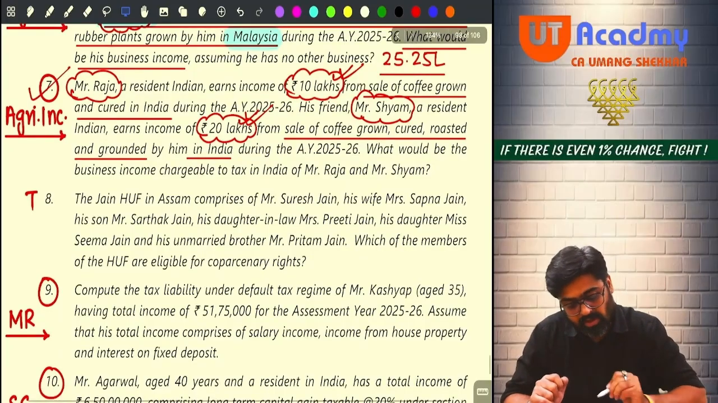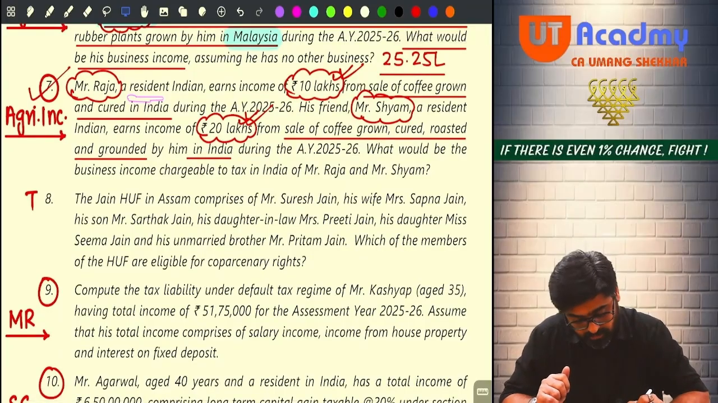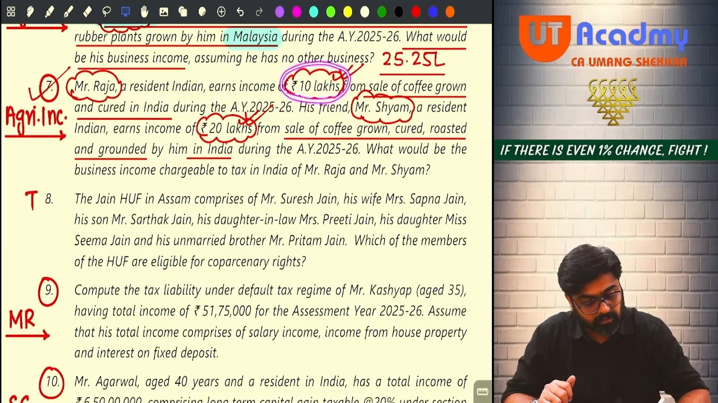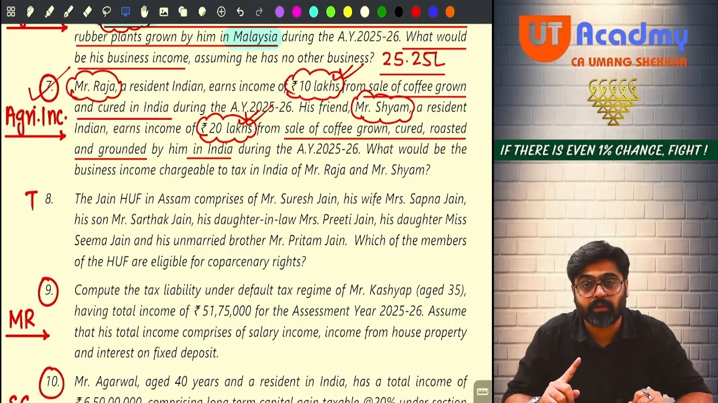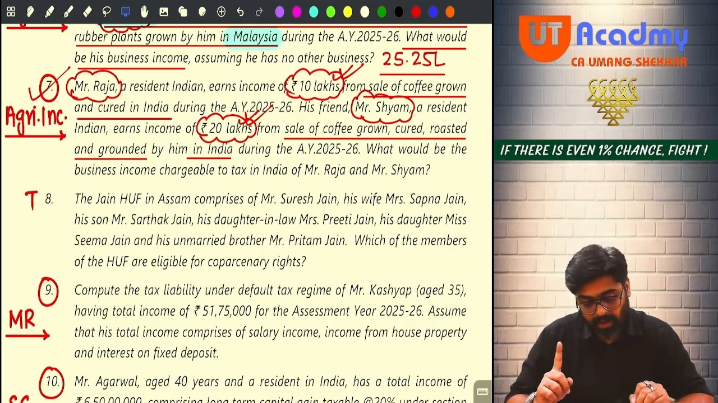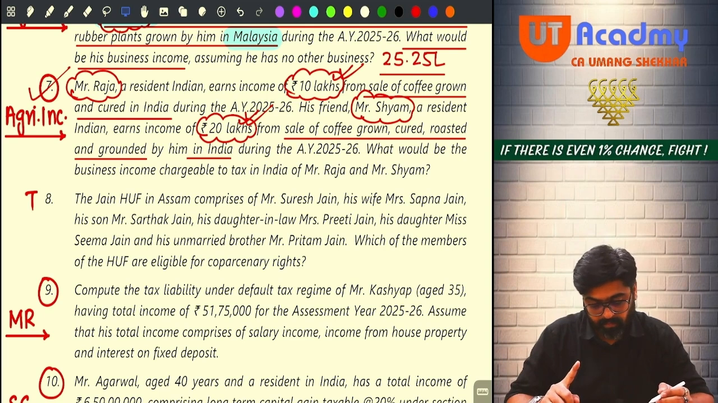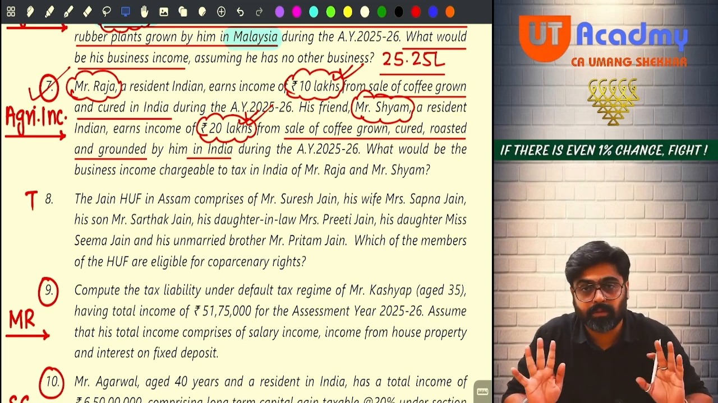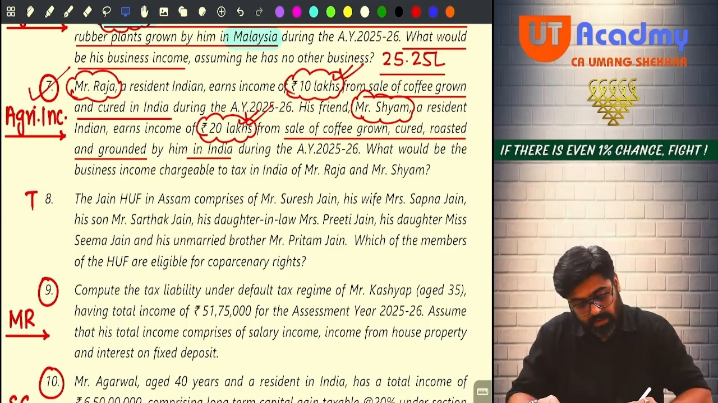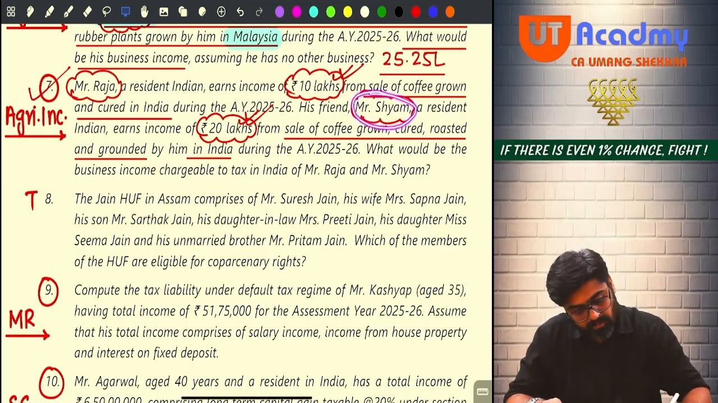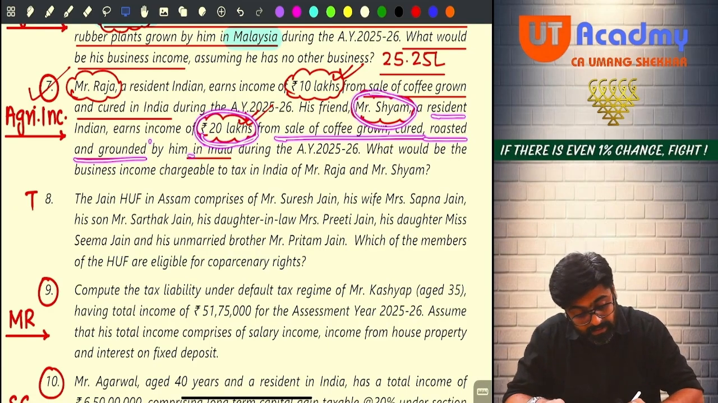Okay, next one. Mr. Raja. Again, he is a resident. Earns income of rupees 10 lakh from sale of coffee grown and cured in India, meaning this will be 75% and 25%. So Raja's income, 75% meaning 7,50,000 will be his agricultural income, and 2,50,000 will be his taxable PGBP income. And then there is Mr. Sham, who is also a resident, earns income of 20 lakhs from sale of coffee grown, cured, roasted and ground by him in India.